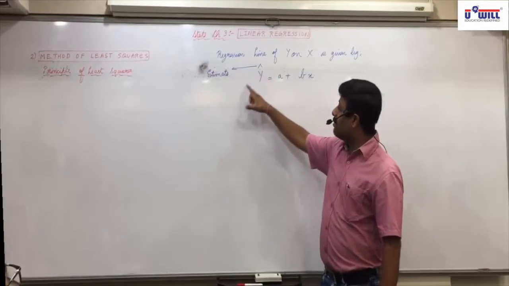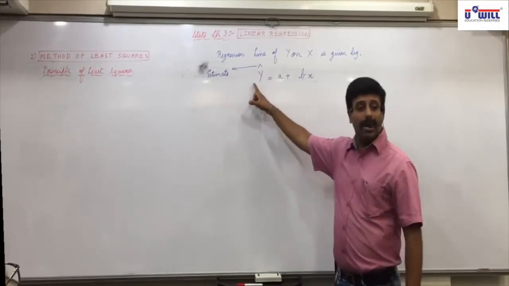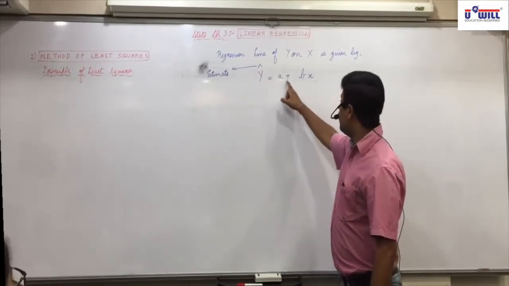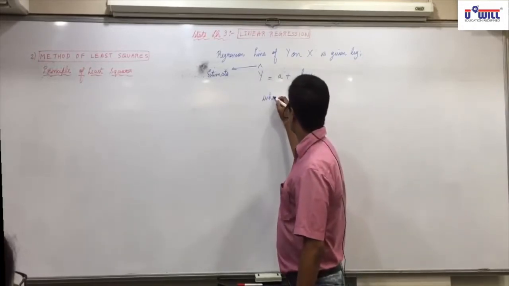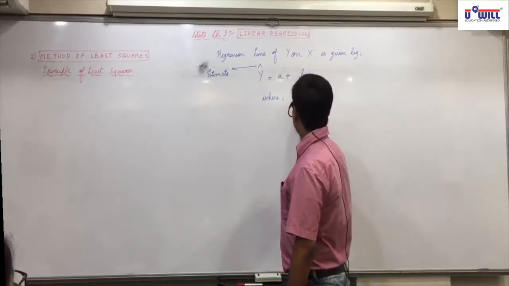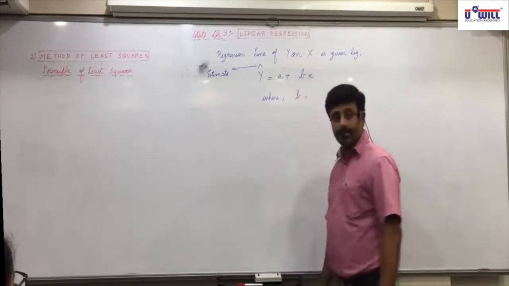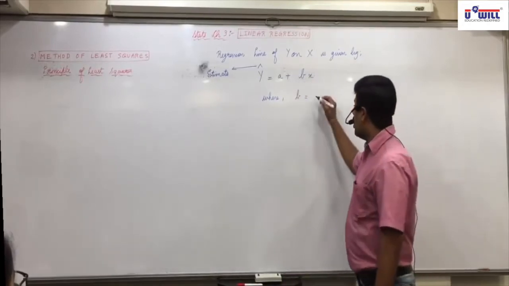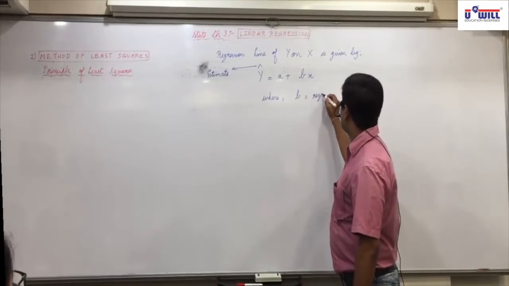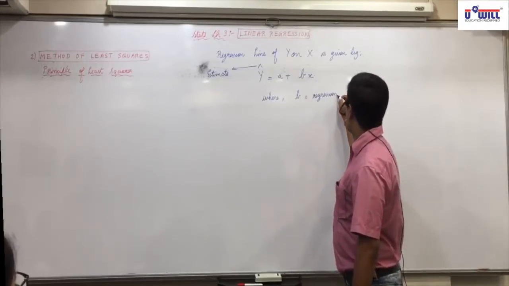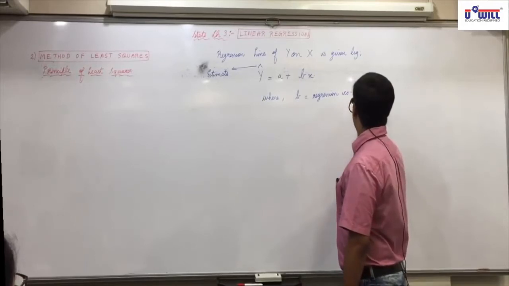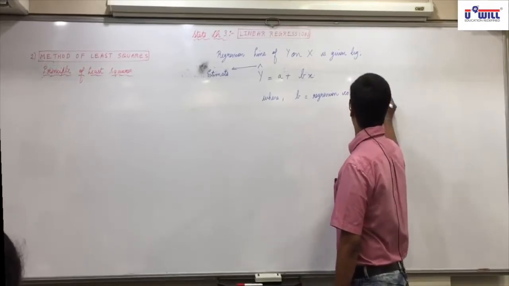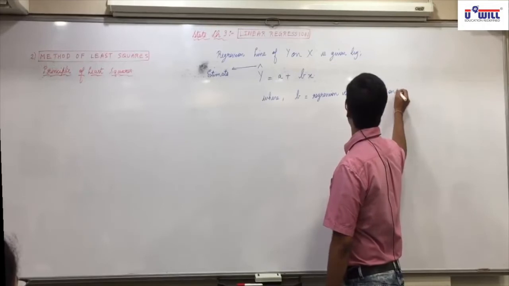And what is that y cap? Estimate of y. And how do you find that? a plus bx, where first we understand what is b. b is called regression coefficient of y on x.